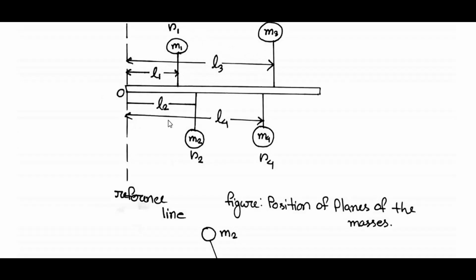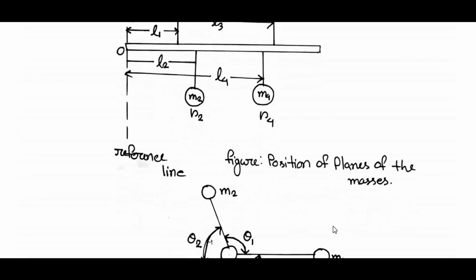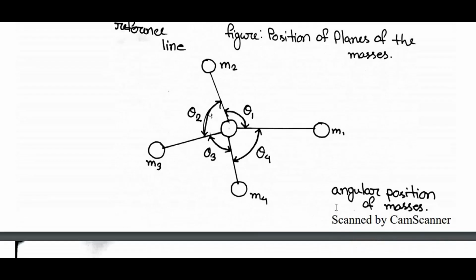Here I have shown the position of planes of the masses. Let's see the angular position of the masses. The angle between M1 and M2 is theta 1, between M2 and M3 is theta 2, between M3 and M4 is theta 3, and between M4 and M1 is theta 4.